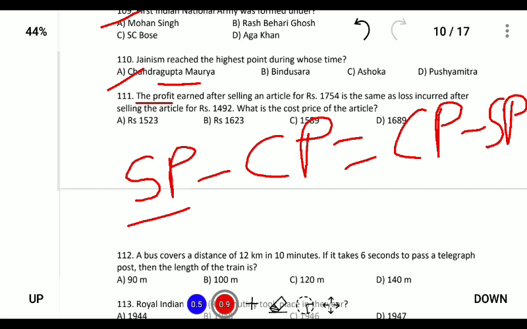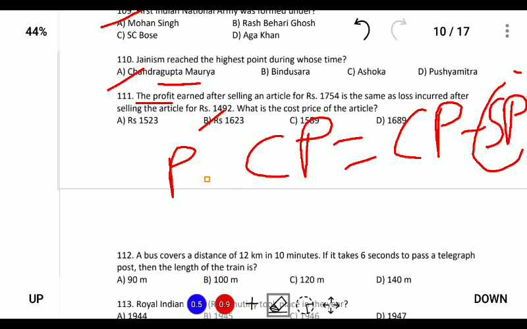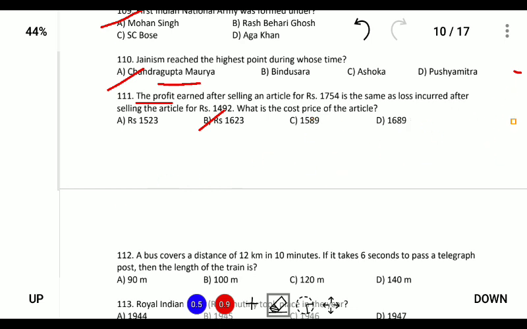So using this formula, if we put the selling price 1754 for the profit and the selling price 1492 for the loss, and do the simple math, the answer comes to 1623. So this is the answer.